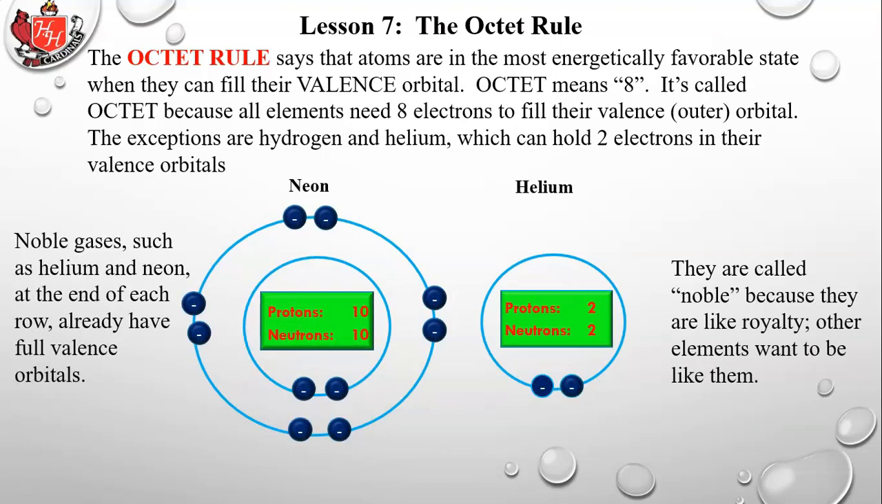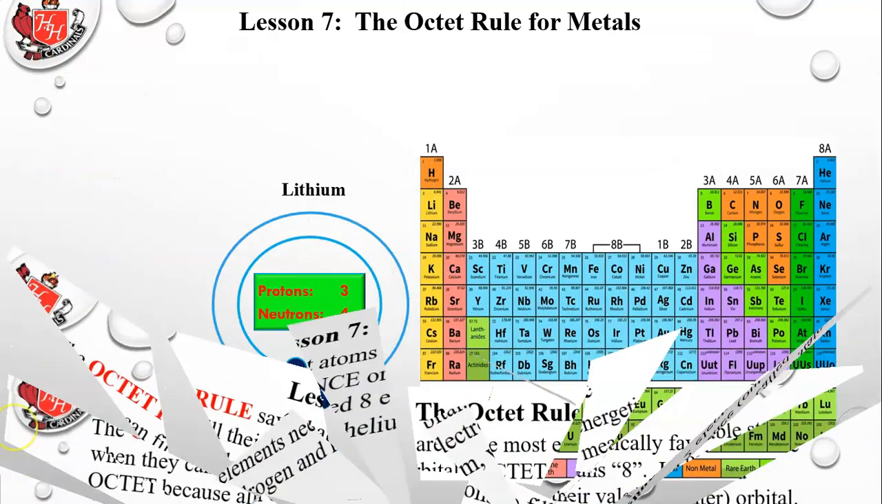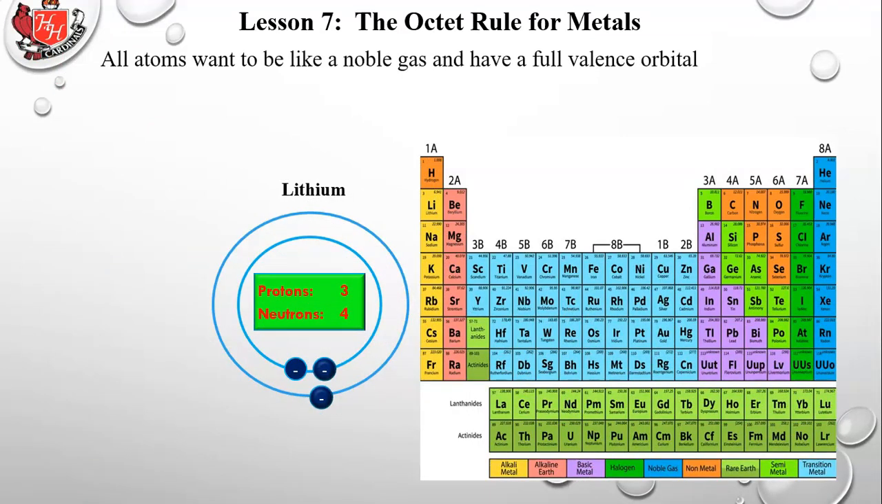So noble gases such as helium and neon at the end of each row already have full valence orbitals. They're called noble because they are like royalty. Other elements want to be like them. Other elements want to fill their valence orbitals, and so they want to be like a noble gas. That's why they're called noble gases, because noble gases were born with a full octet. So they're perfectly happy the way they are. So all atoms want to be like a noble gas and have a full valence orbital.